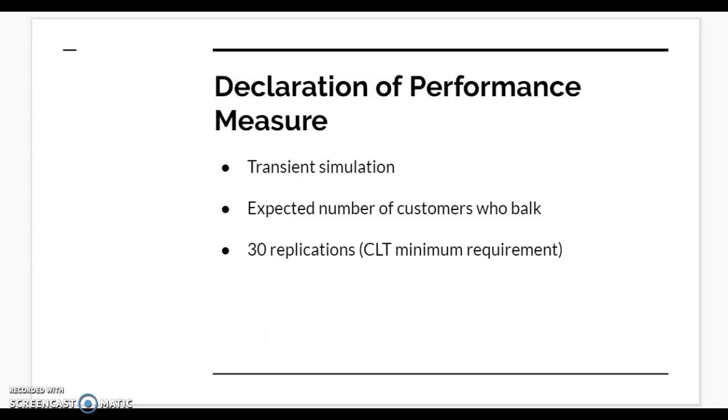After the analysis on the dependencies of the input variables, the type of performance of the model was studied. Because the simulation model has a natural event that specifies the length of each simulation run, which is 2 hours, the model can be considered a transient or terminating simulation. With the declaration of the model as a transient simulation, the performance measure of interest was determined, which is the expected number of customers who balk during the busy period. To calculate the performance measure, the simulation was performed with 30 replications in order to ensure that the central limit theorem holds.